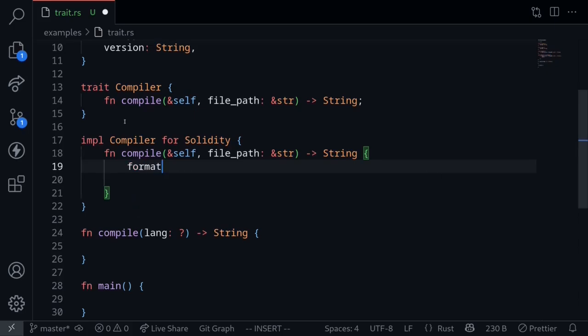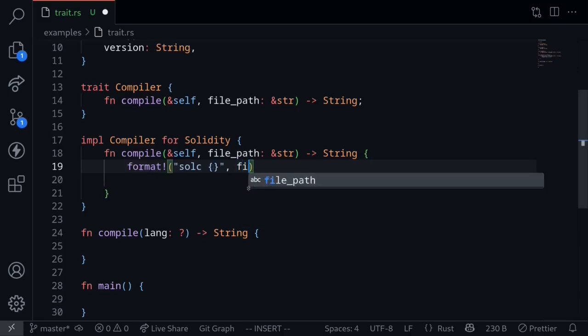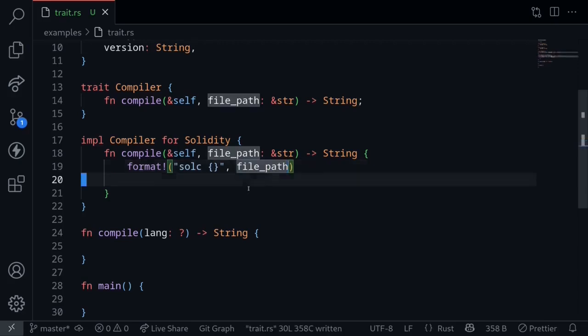Let's say format. To compile a Solidity contract, we'll need to call a command called solc, the Solidity compiler. And let's say we also want to pass in the file path. By the way, this format macro is used for string interpolation. Here it's saying inside these curly braces, put in the input, which will be file path. This will produce a string with solc followed by file path.